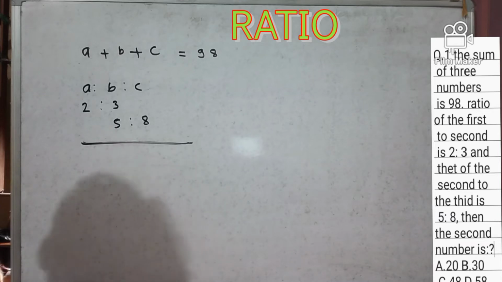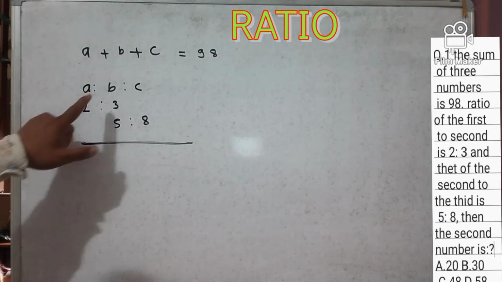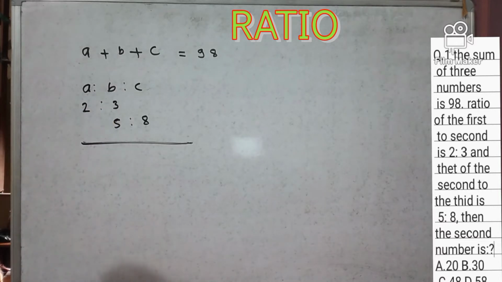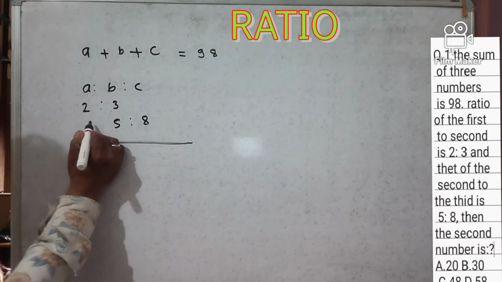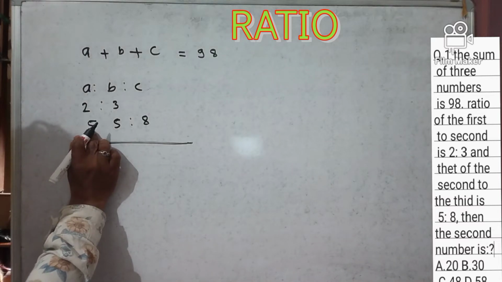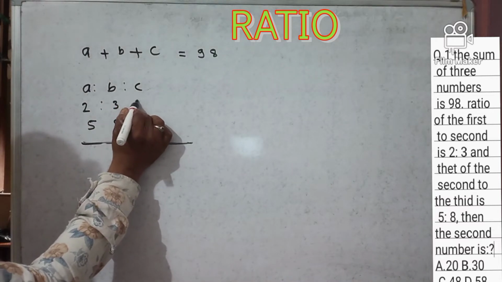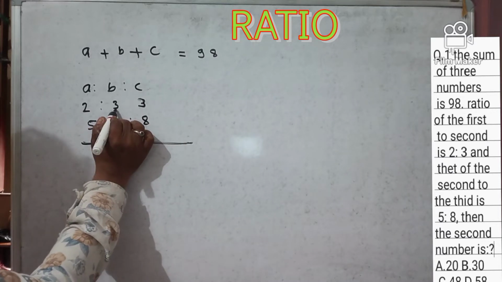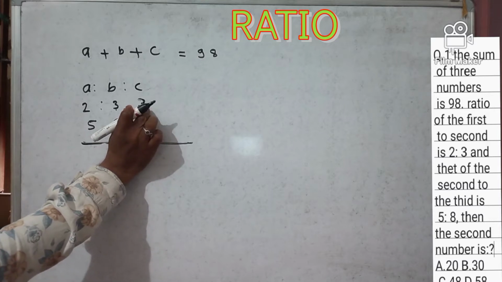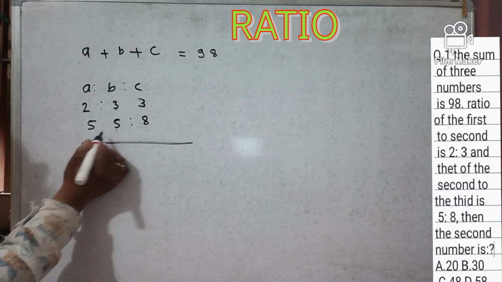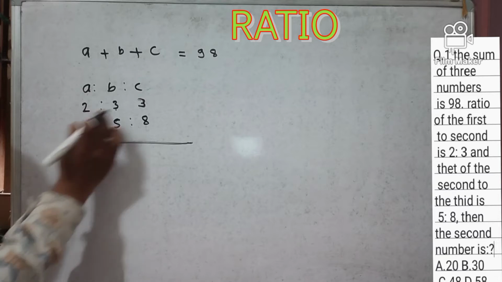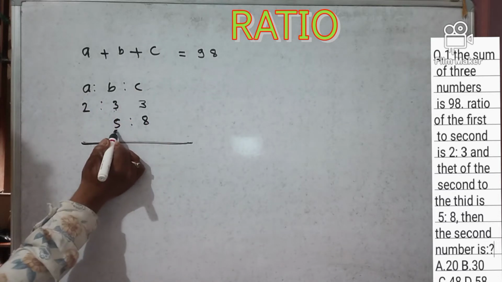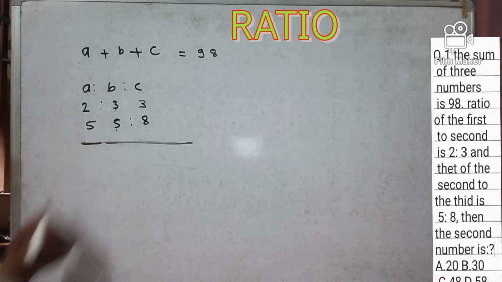First, our target is to find A ratio B ratio C, because B is given as 3 and 5. So do one thing: keep 5 here and 3 here. You can keep the same number. Here is 3, so you keep 3, and if 5 is here, you keep 5.